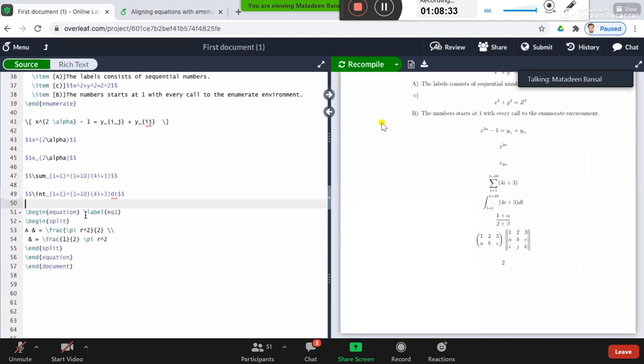This is the begin equation. This is very useful. It is a label, and it is equation number 1. You can later in your text refer to this equation by citing this key, equation 1. We'll see how it will be done. For a moment, I'm just deleting this part to show you how the equation works.